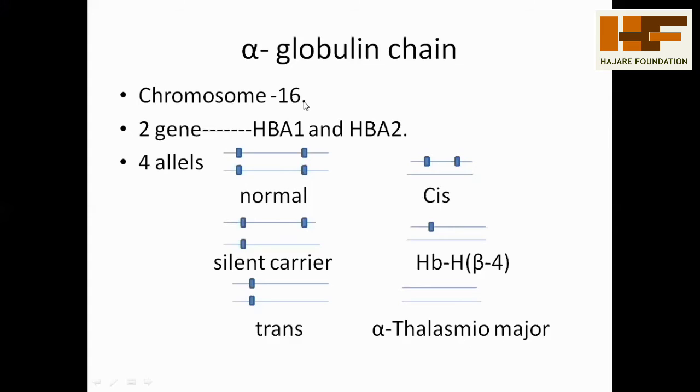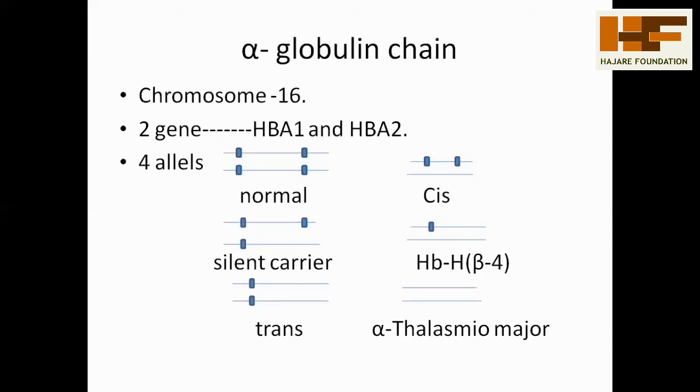A human has 46 chromosomes, which means 23 pairs of chromosomes are present. The 16th chromosome shows the alpha globin chain synthesis.